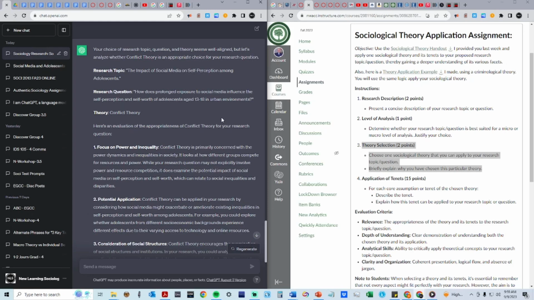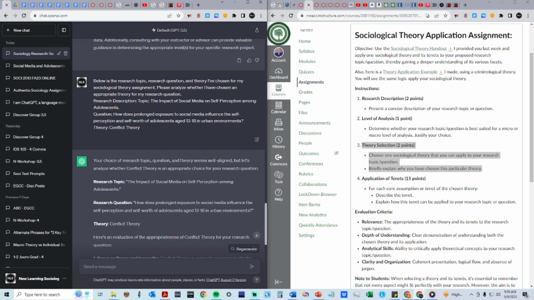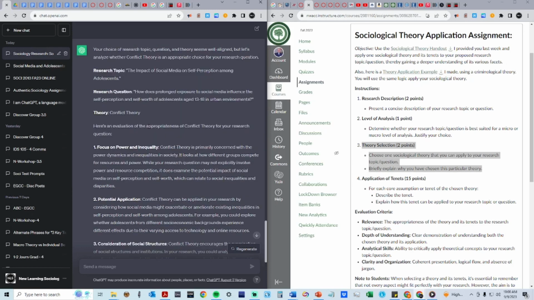That said, you should always remain critical. For example, I just entered a micro-level topic and research question into ChatGPT, but I entered a macro-level theory. This is one of the huge limitations of ChatGPT. It does not have the contextual understanding that a human does.